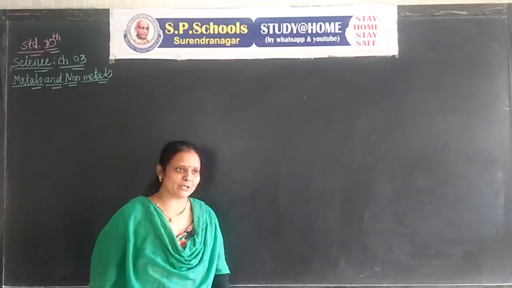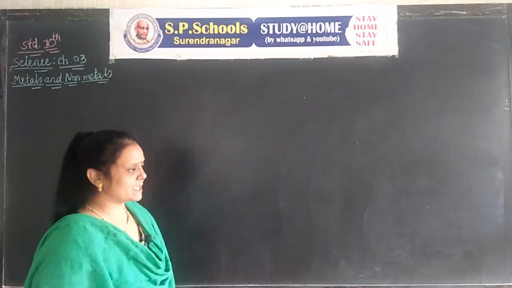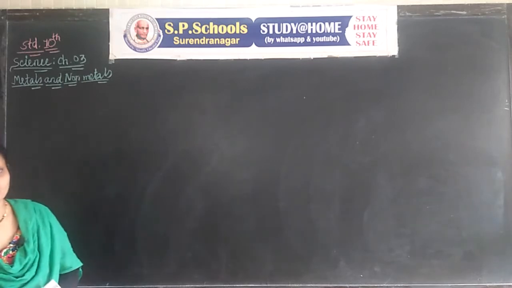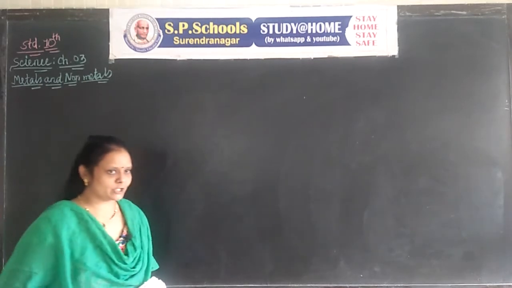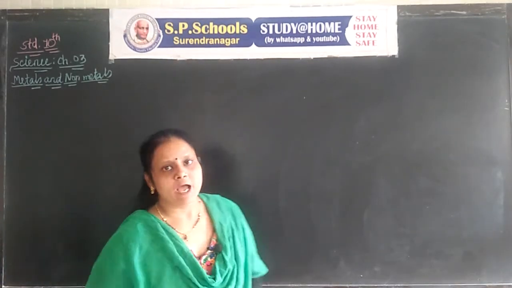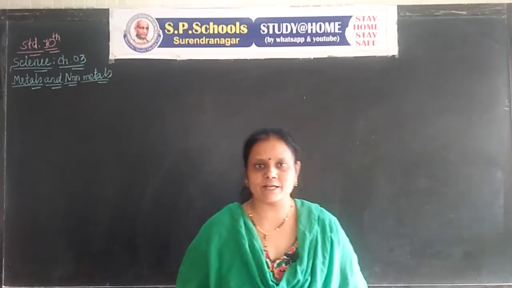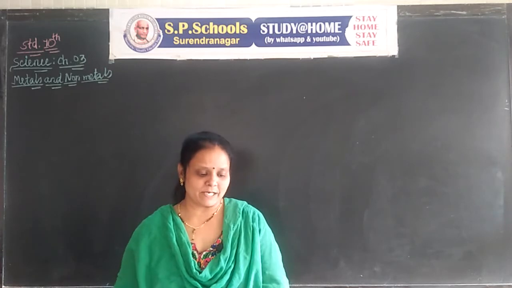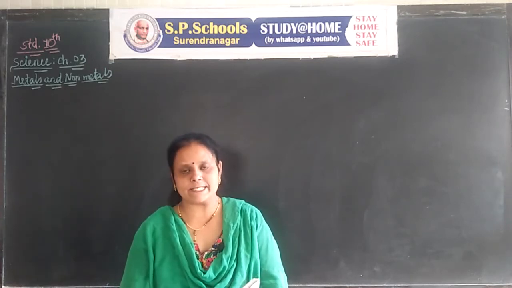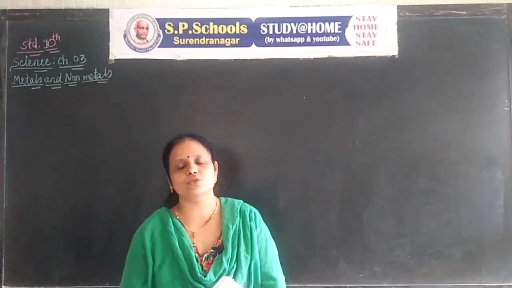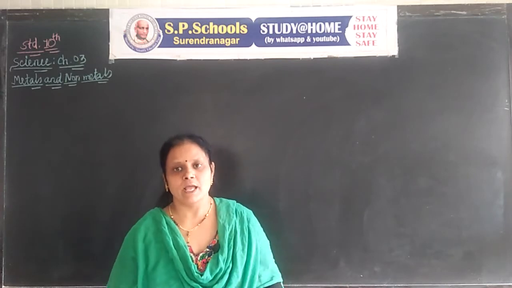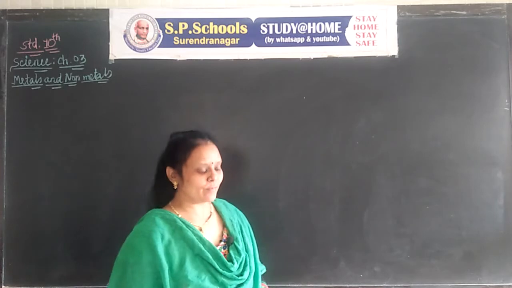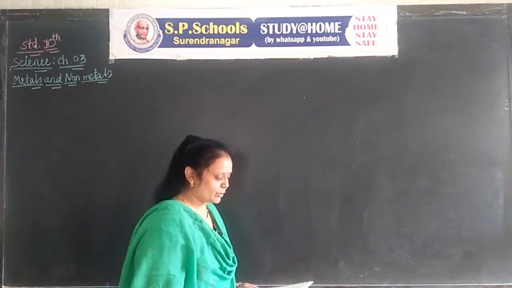Students, in chapter number 3, Metals and Non-metals. In the last session we studied the reaction of metals with oxygen. Now we go through the reaction of metals with acids. As we know, when a metal reacts with dilute acid, it forms a salt and hydrogen. Please open your textbook and concentrate on page number 44.